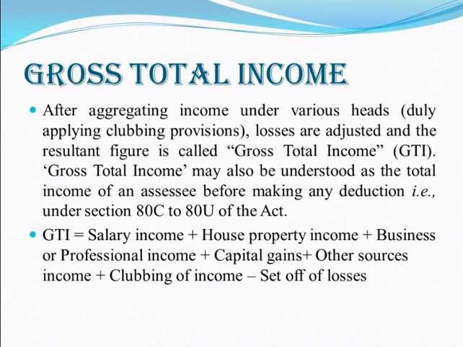Gross total income. Gross total income is an aggregate of all the 5 heads of income before making any deductions under section 80C to 80U. That is, gross total income is nothing but income from salary, income from house property, profits and gains from business, capital gains and other sources of income. All 5 heads combined together is known as gross total income.